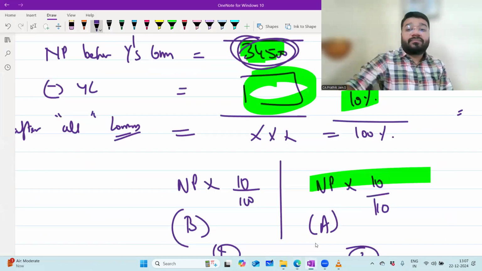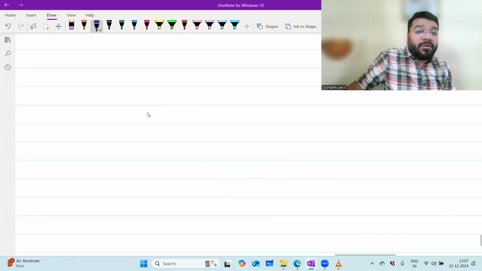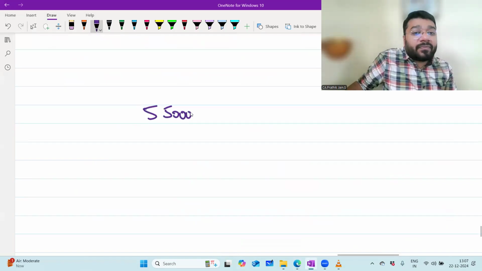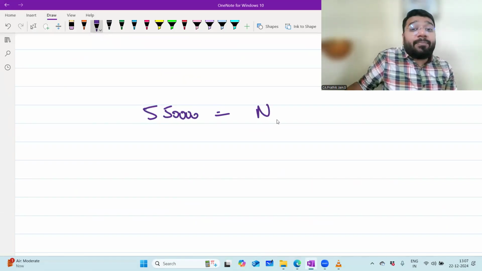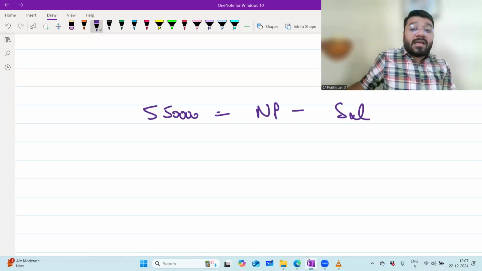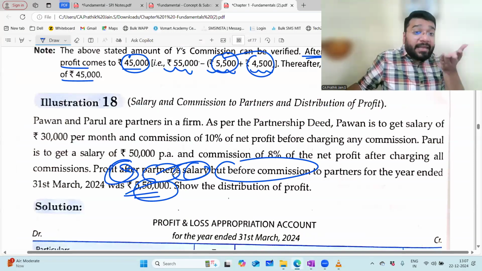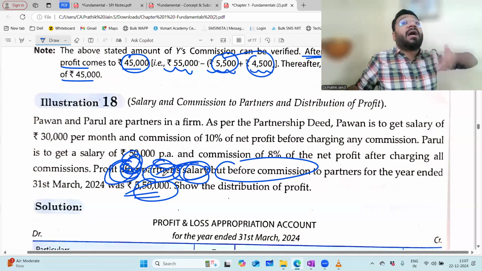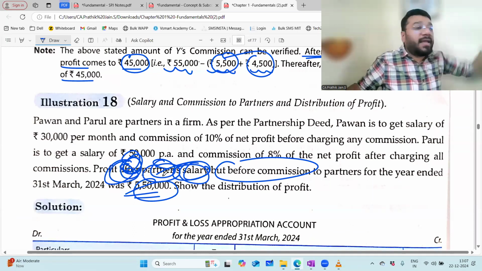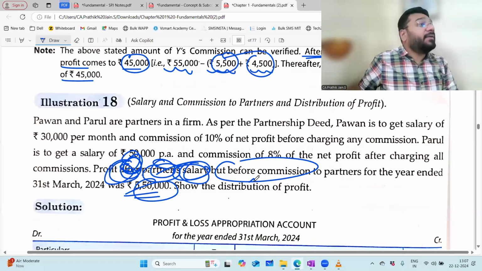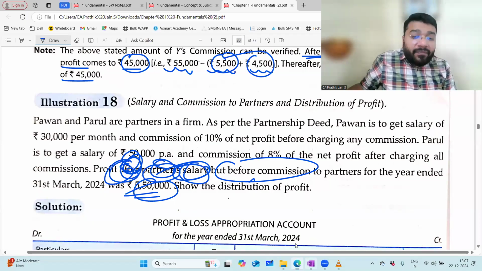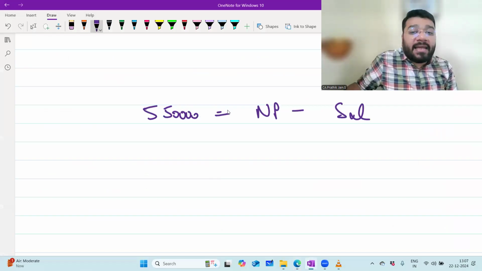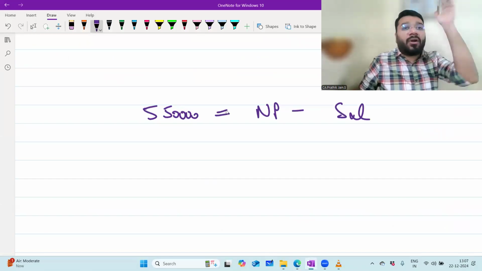So now, this 5,50,000 is there now. How did you get this? So the net profit which is coming from the P&L, from that the salary is being deducted. Sir, how do you know salary is deducted? They are telling no. This is the profit after partner salary. After means what? After deducting partner salary, but before deducting commission. So 550 is equal to net profit minus salary. This equation makes sense or not?